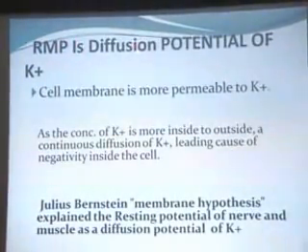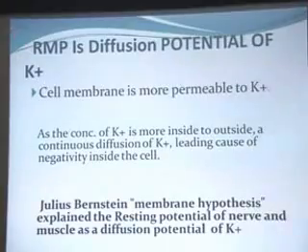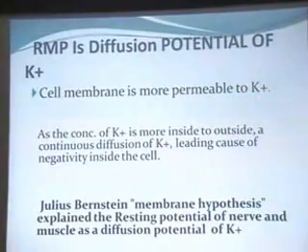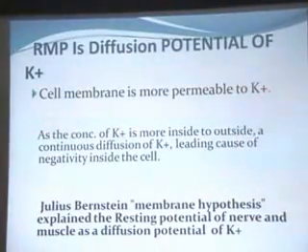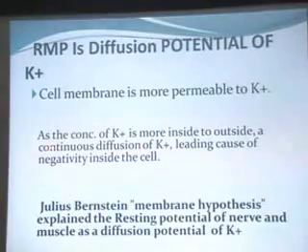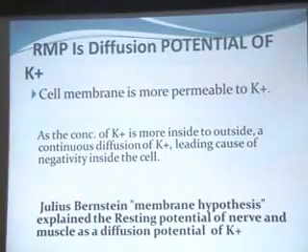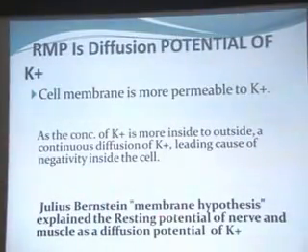Resting membrane potential is the diffusion potential of potassium. The cell membrane is more permeable to potassium, approximately 100 times more permeable as compared to sodium. As the concentration of potassium is higher inside than outside, a continuous diffusion of potassium causes negativity inside the cell. Julius Bernstein, in his membrane hypothesis, rightly explained the resting membrane potential of a nerve and muscle as a diffusion potential of potassium.